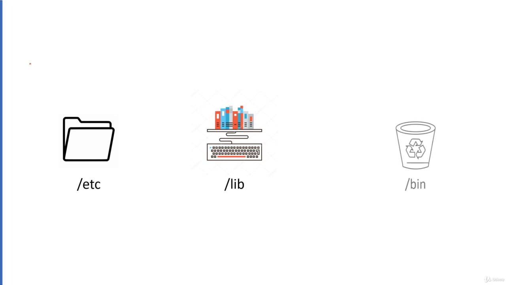Next, at the end we have bin. We can simply define bin as a place where application binaries reside. This is equivalent to the executables in the Windows operating system. We will spend more time with these key directories throughout this course. Understanding these first level directories is important for navigating through the file system from the command line.